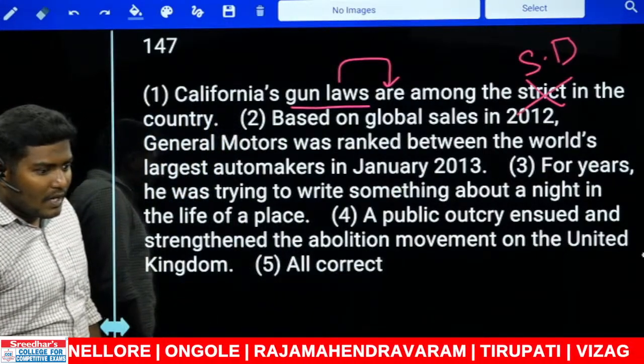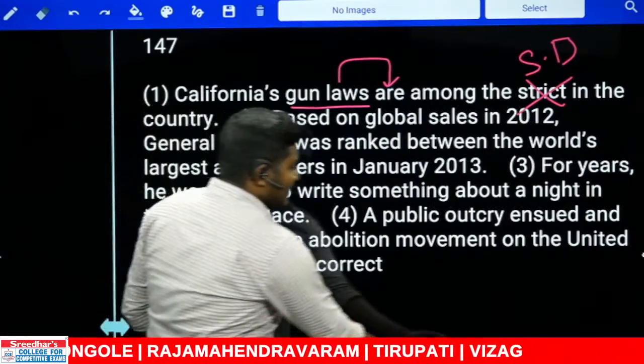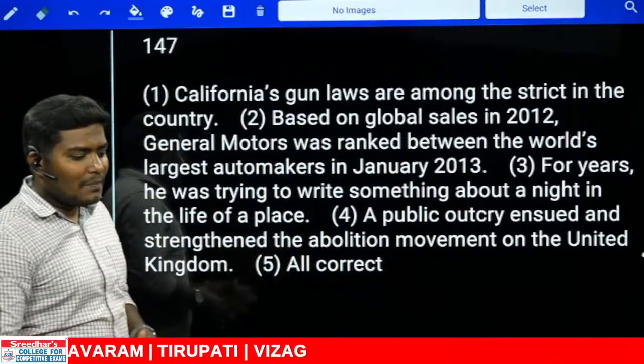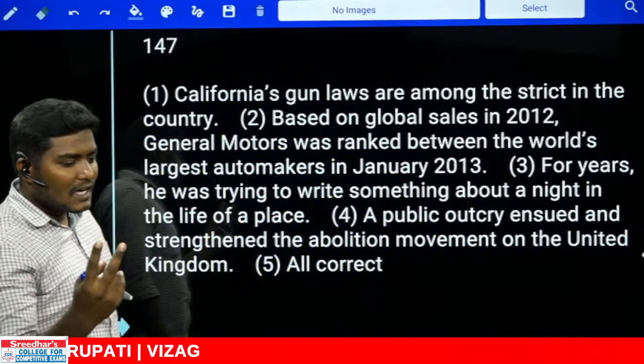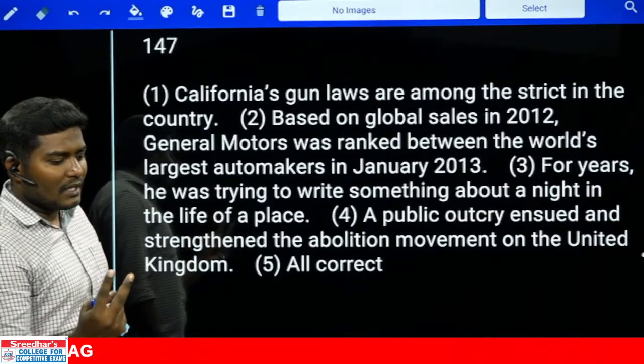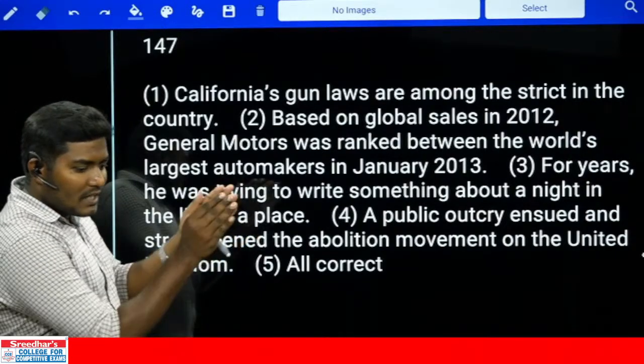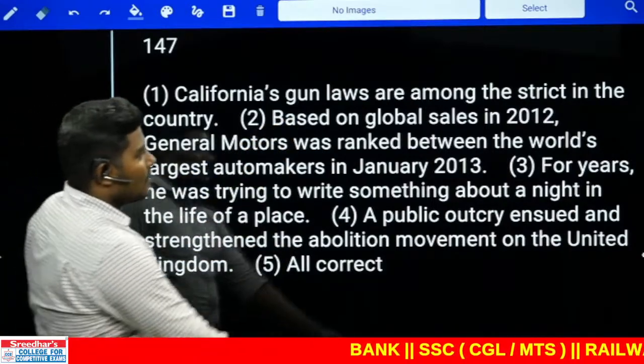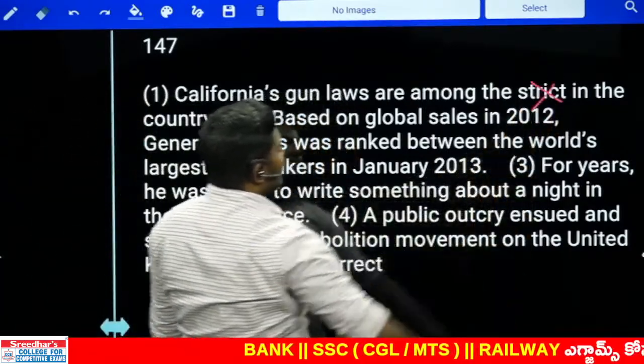Between. Oh my god, I should not ask you answers if that is the case. We are speaking about all the states, referring to multiple states, not between. If there is a reference of only two, we can use between. There is no reference of two. We are referring to all the states. That should be used with a superlative. The word strict is wrong here.